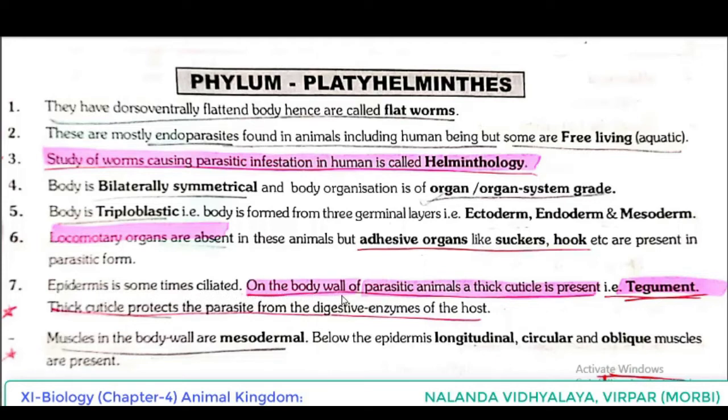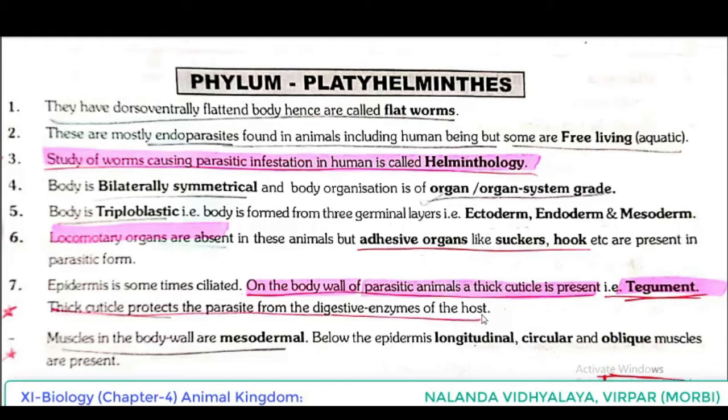On the body wall of parasitic animals, a thick cuticle is present. That is known as tegument. What is tegument? On the body wall of parasitic animals, a thick cuticle is present, that is known as tegument. Another point is coming which was not discussed in the textbook. Please underline the same. Thick cuticle protects the parasite from the digestive enzymes of the host.